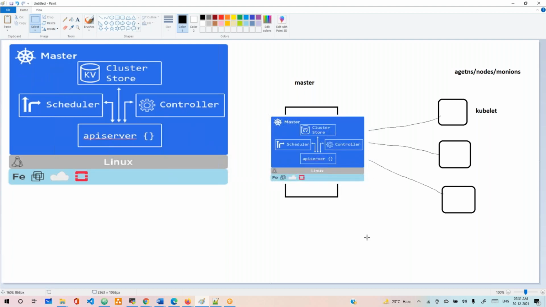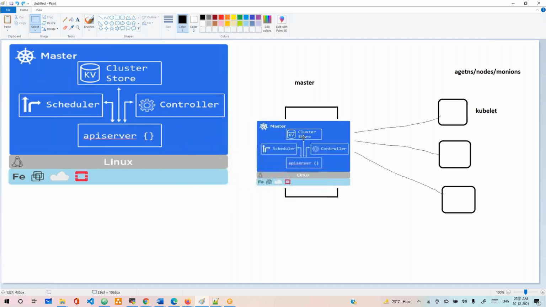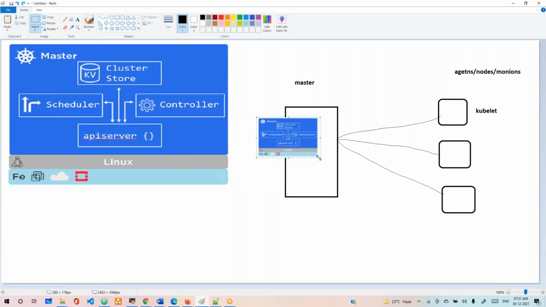Inside this, it will run. All these components are in the master.